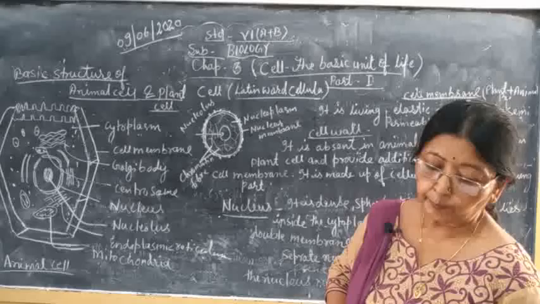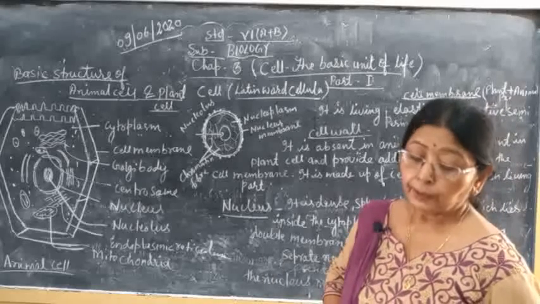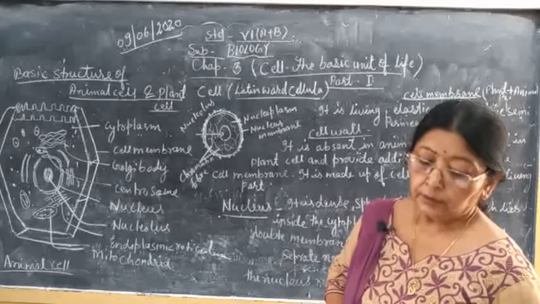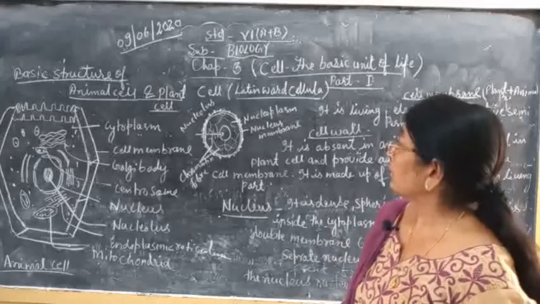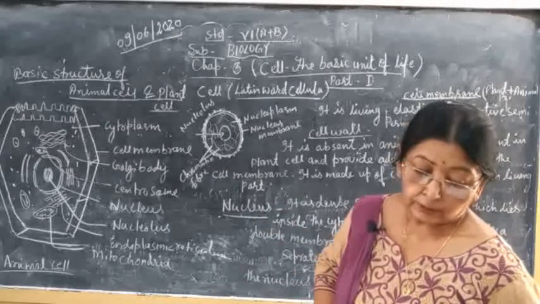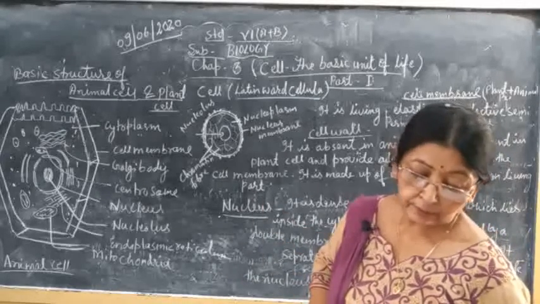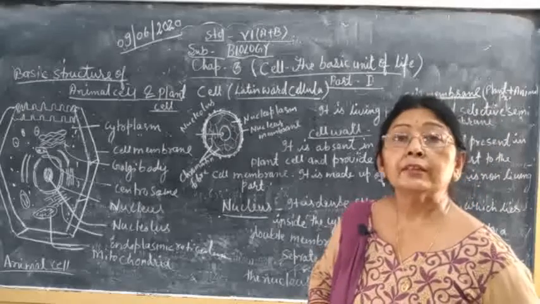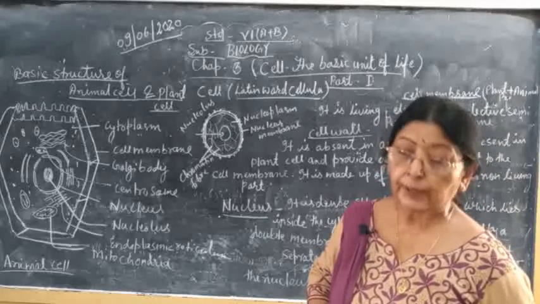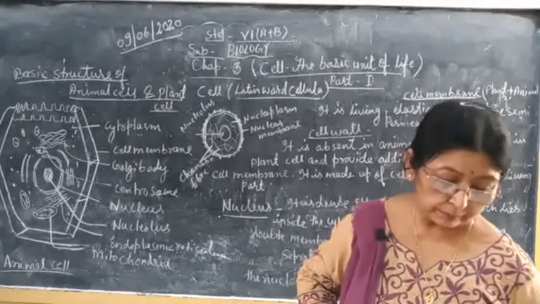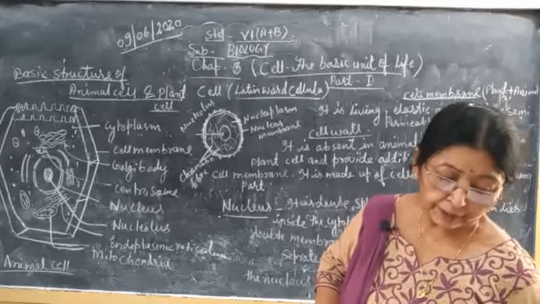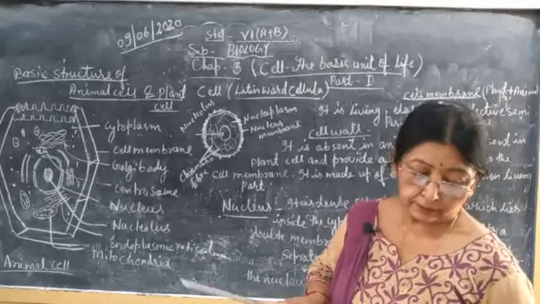Function of cell membrane: it holds the protoplasm. Protoplasm is the living matter of the cell, consisting of cytoplasm and nucleoplasm. It provides mechanical support to the cell.